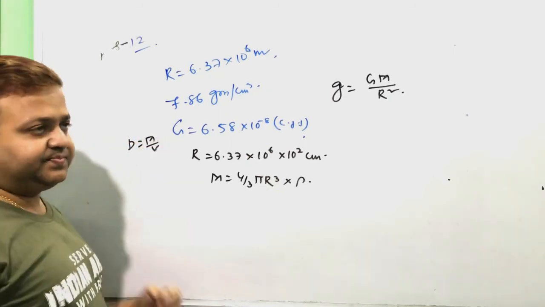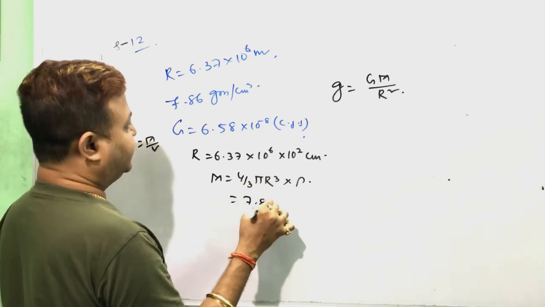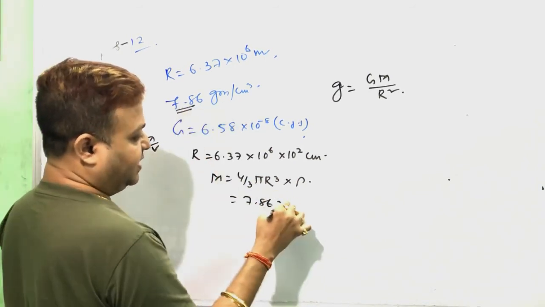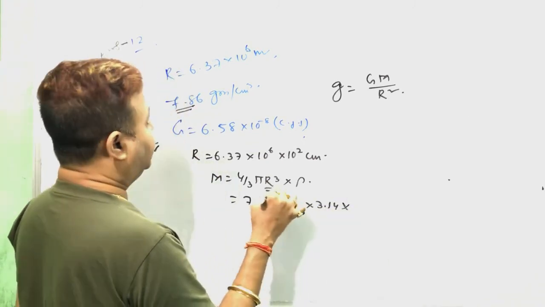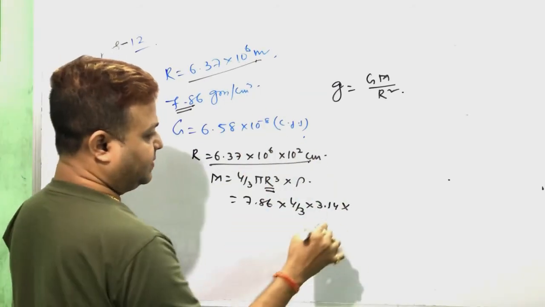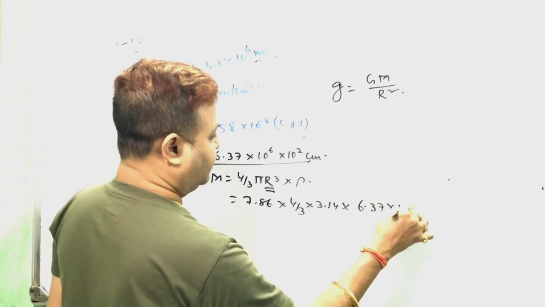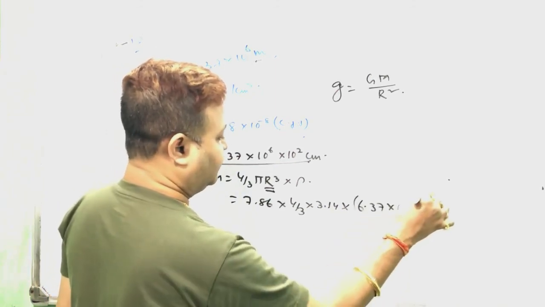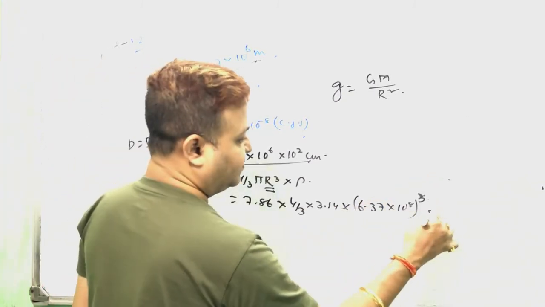Density is given 7.86, into 4/3 pi, 3.14, into radius is given 6.37 into 10 to the power 8 cube. That gives the value of mass.